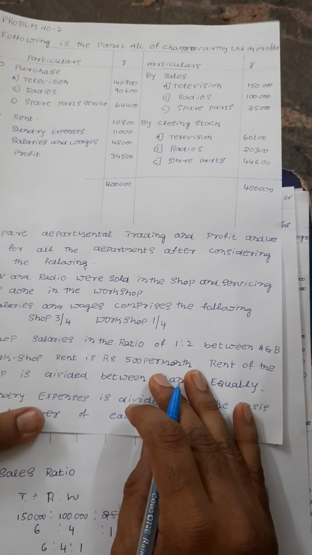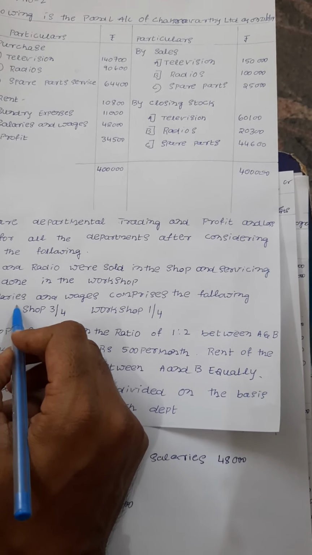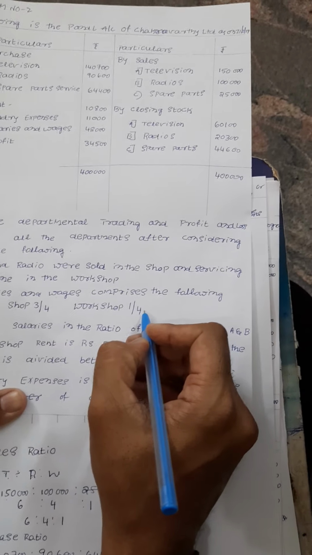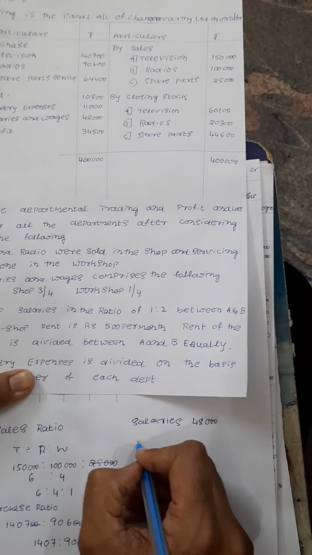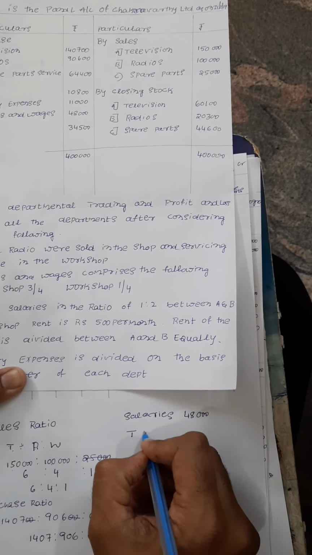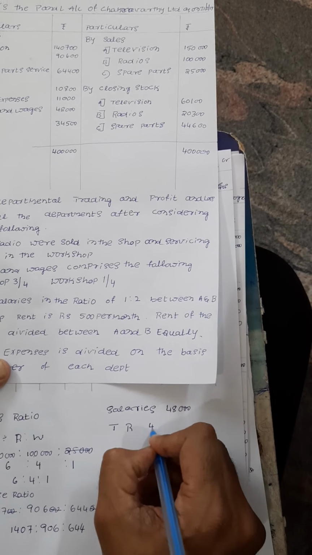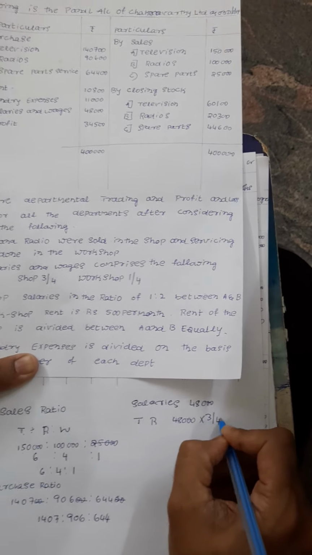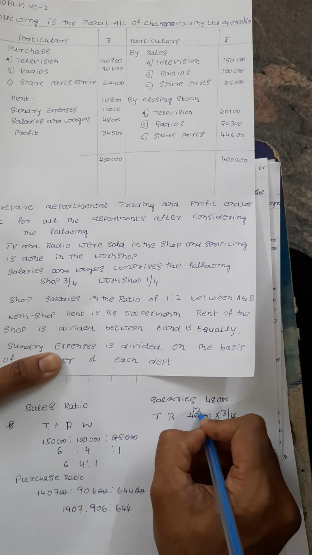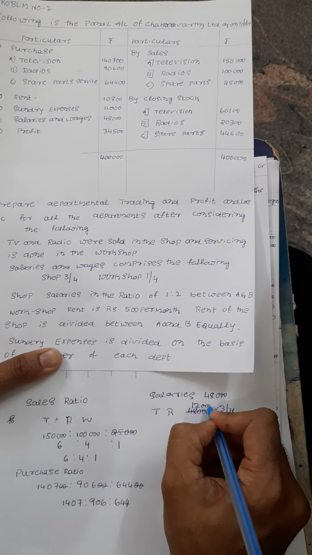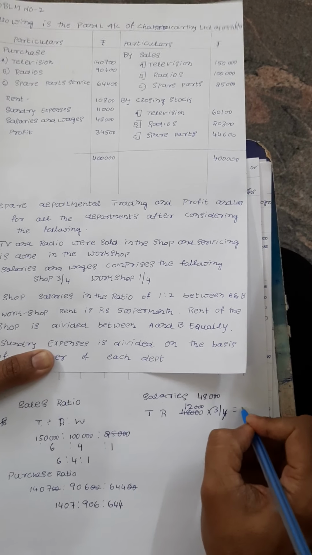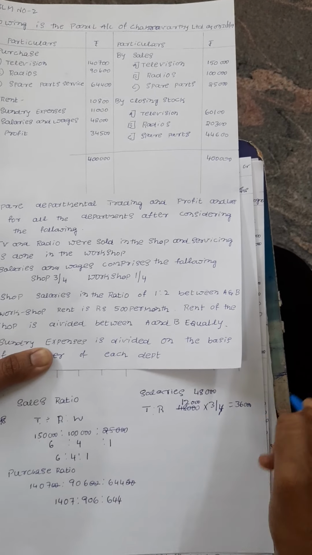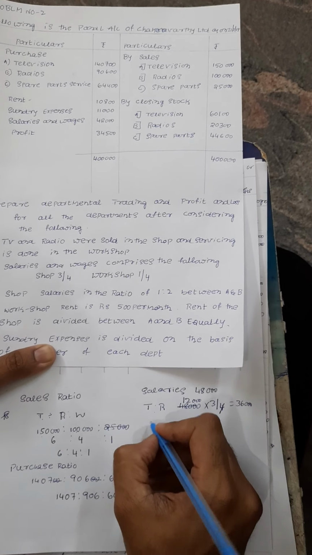So 48,000 they are given. What is the information they are given? Salary and wages comprise the following. So 3/4 is the shop, 1/4 is the workshop. Shop means television and radio. It belongs to 3/4 of the 48,000. 4 ones are 4, twos are 8, so 12,000. 12 fours are 36,000 belongs to television and radio. Further there is a division, I am going to talk later.